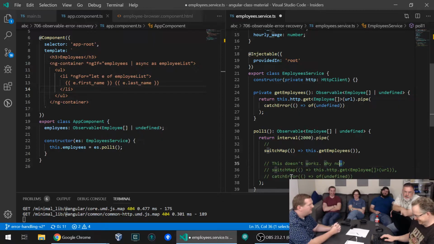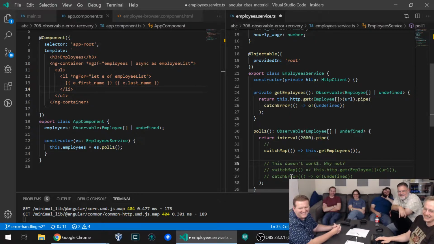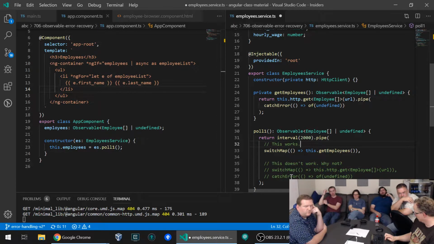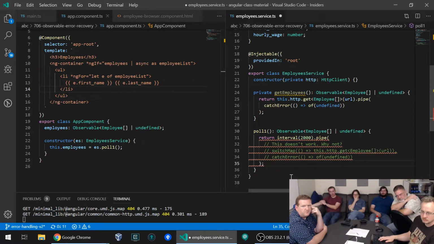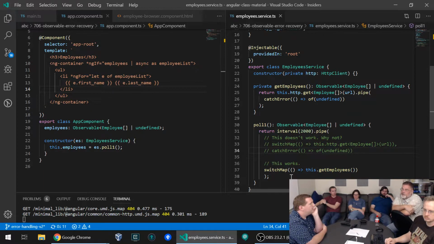No, I think you want work $sign. I was trying for a long time to remember what the terminology for it is, but encoding the type into the name of the variable is Hungarian notation, which is similar to what we're doing with the $sign. It's called Finnish notation when you're talking about the $sign in observables, because it's named after Andre Staltz. And I mean Andre Staltz, observable hero for anyone watching along at home.